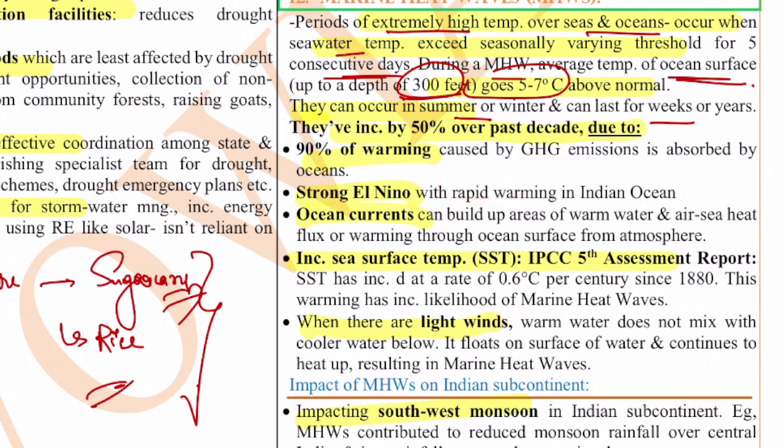So when the rains are less, the warming of the land and the warming of the ocean is more. The ocean currents also can build up warm water, and air-sea heat flux, or warming through the ocean surface from the atmosphere. According to the IPCC's fifth assessment report, the sea surface temperature has increased at a rate of 0.6 degrees centigrade per century since 1880. This warming has increased the likelihood of marine heat waves. When there are light winds, warm water does not mix with the cooler water below. It floats on the surface and continues to heat up, resulting in marine heat waves.